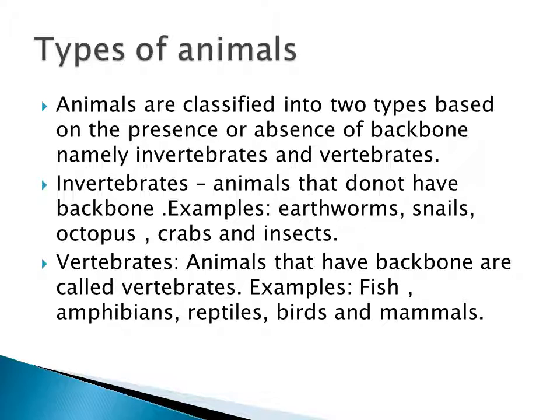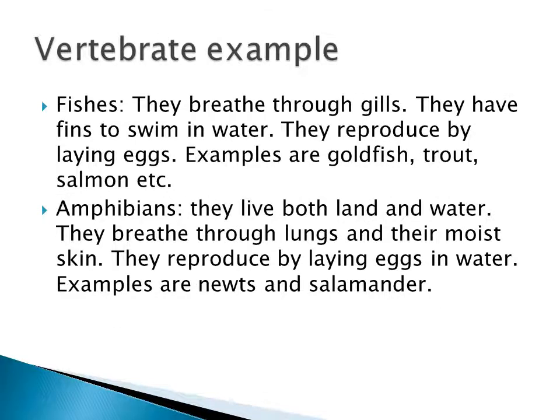Examples: earthworm, snails, octopus, etc. Okay? Then vertebrates, the animals which have the backbone, they are called vertebrates. So there are 5 types of vertebrates. First one fish, second amphibians, third reptiles, fourth one birds and fifth one mammals.